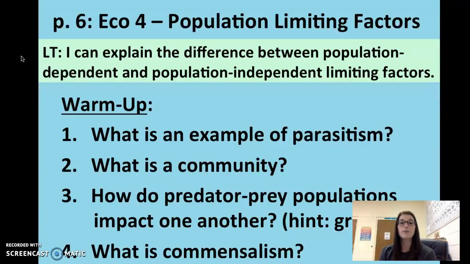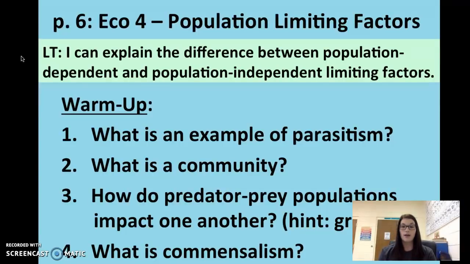Number 2, what is a community? We talked about this in the very beginning intro to ecosystems notes. A community is when we have a bunch of little bunnies and a bunch of birds and a bunch of deer and the trees and the flowers and the grass all living together. So it's a bunch of different groups of different species living together in an ecosystem. That is a community.